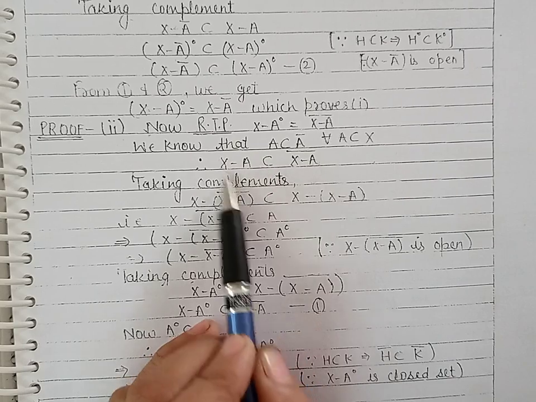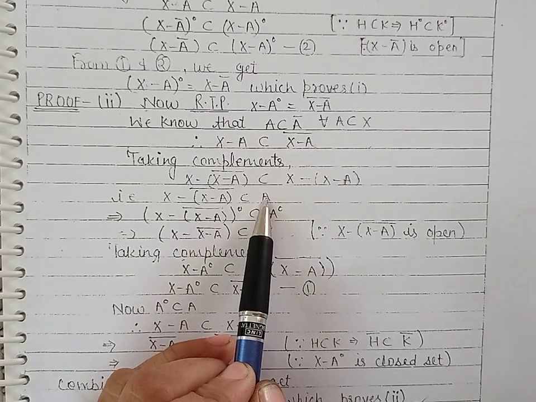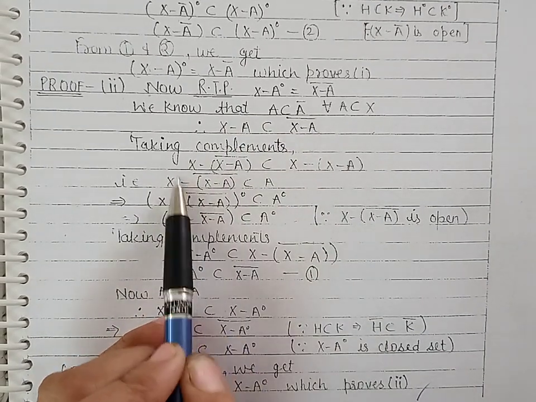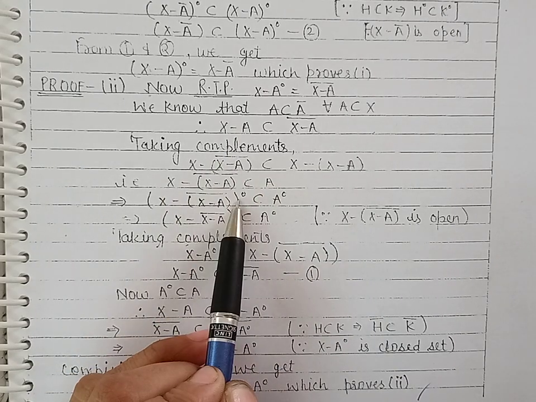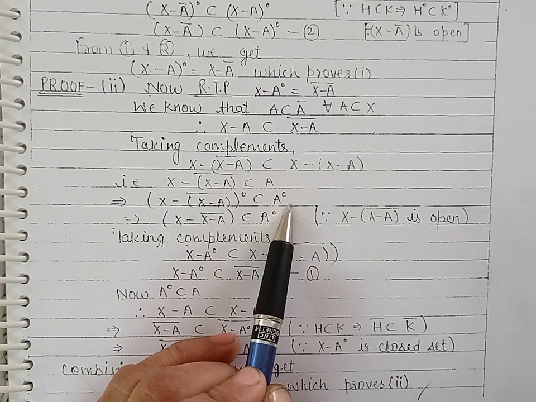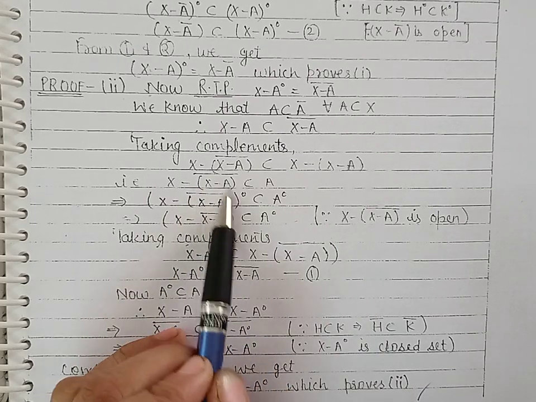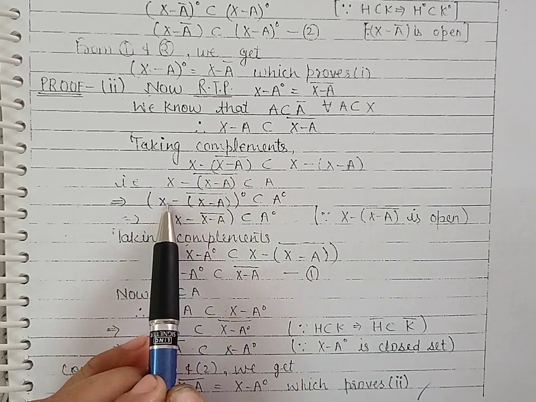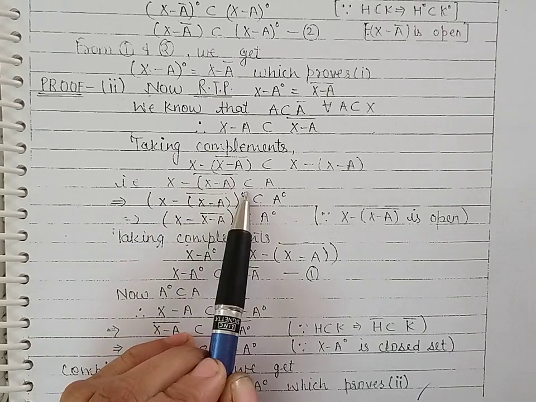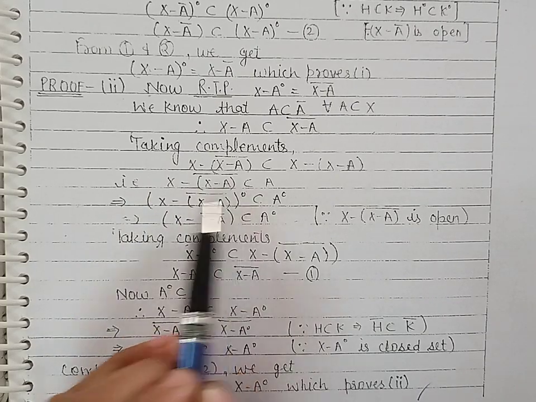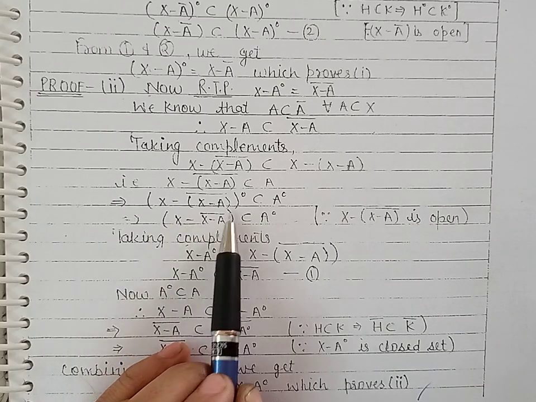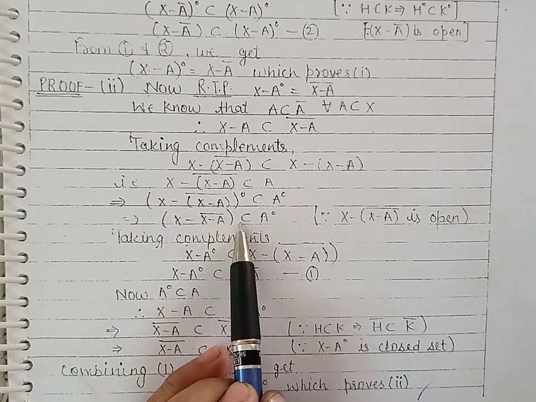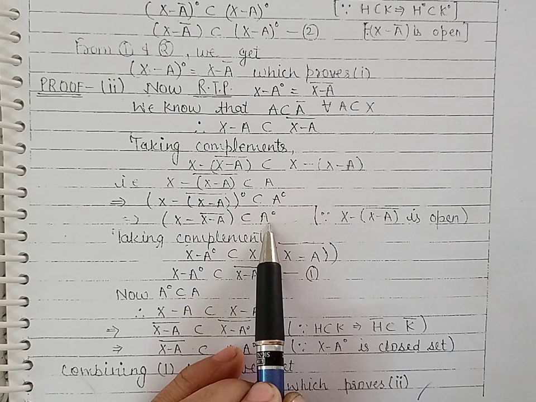The complement of this set, that will be A. Now because this set is contained in A, so its interior will be contained in A interior. Now closure is closed, so its complement is open, so its interior will be equal to the same set. So we get X minus closure of X minus A is contained in A interior.